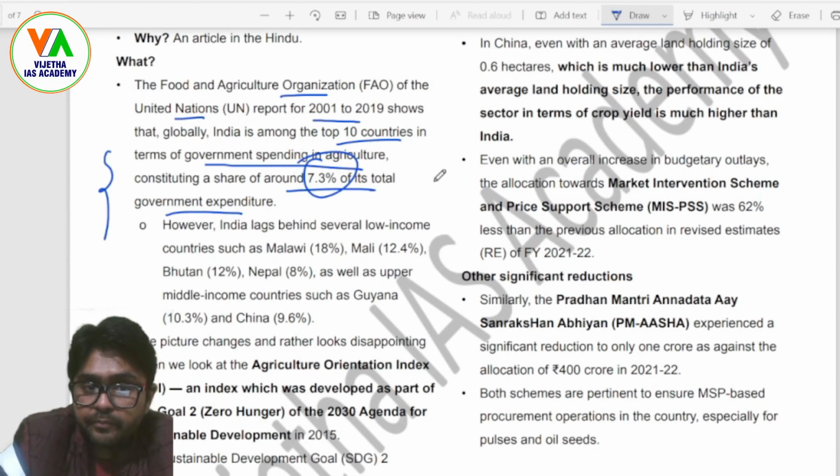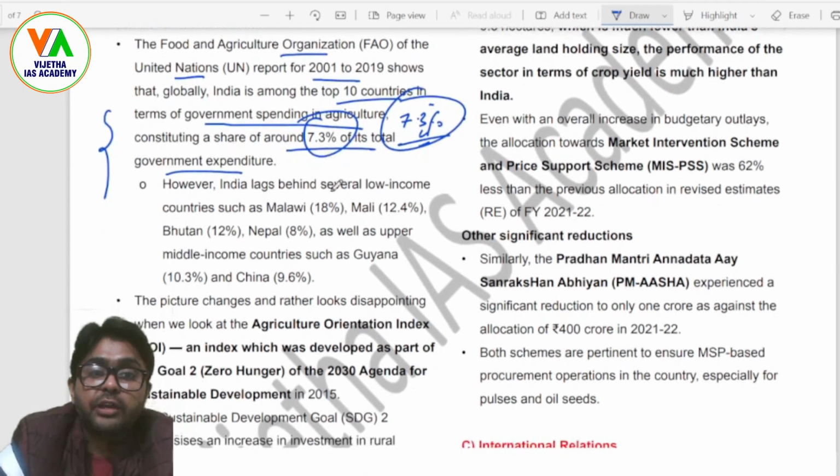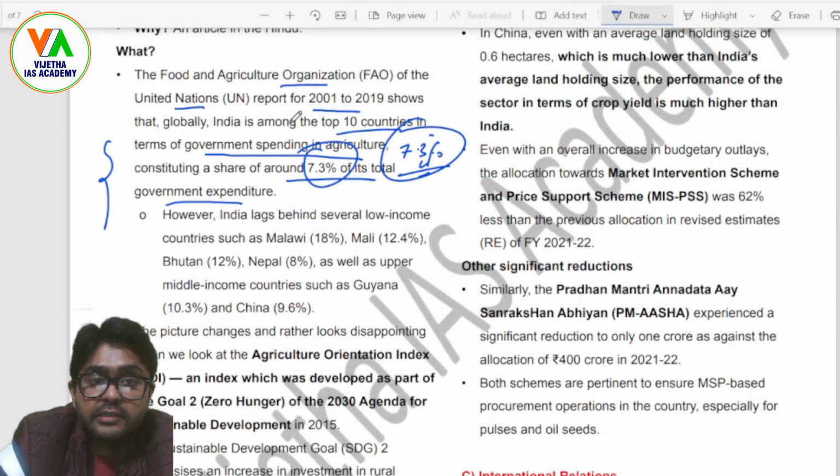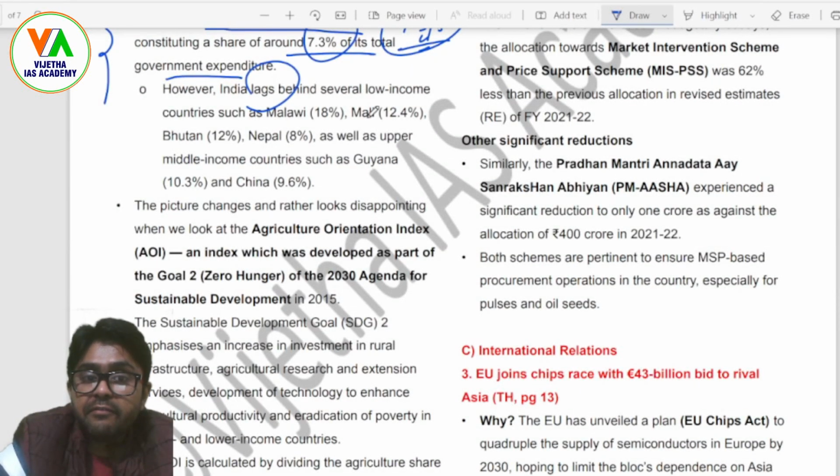This is important. Sometimes the figure is also asked, that how much of government expenditure the government of India is spending on agriculture, and this is generally a report given by the Food and Agriculture Organization of the UN, right? And the period covered is 2001 to 19, right? But India lags behind several low income countries such as Malawi, Mali, Bhutan, Nepal, and upper middle income countries such as Guyana and China, right?